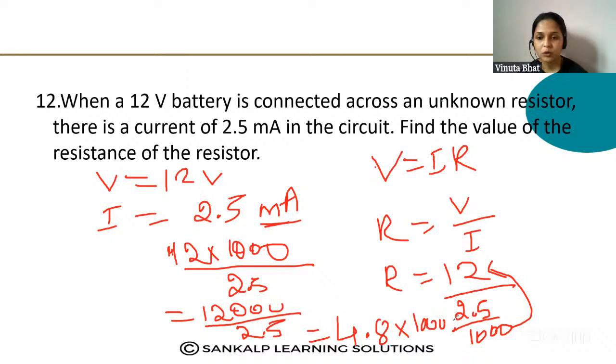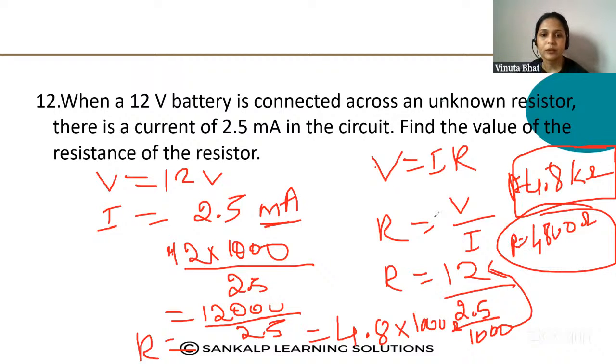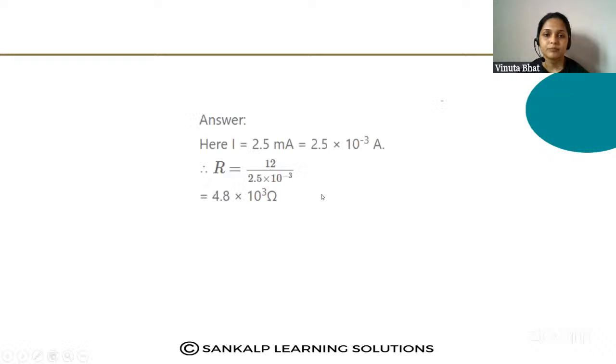ohm. We have to find out R. When you divide this, you get R is equal to 4,800 ohm, or you can write 4.8 kilo ohm. Understood? You can write 4.8 kilo ohm or 4,800 ohm. So that is the correct answer. It is very easy, but I is given in milliampere, so it is a little bit complex. Don't make it complex. Next question.